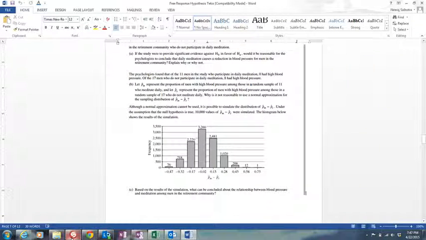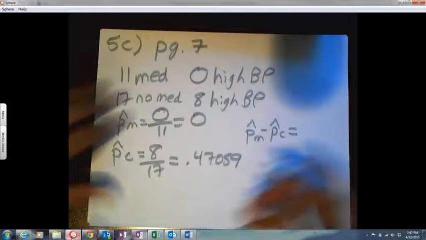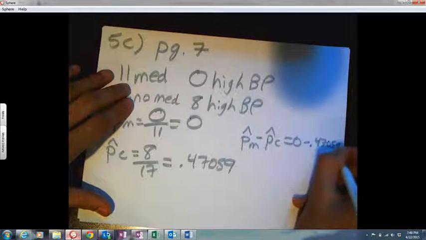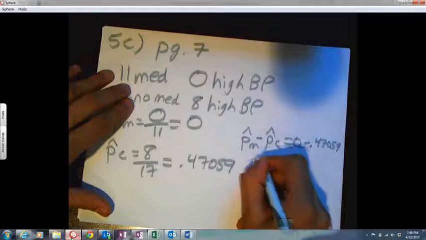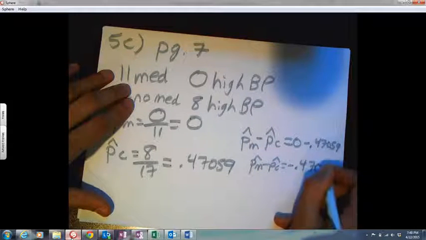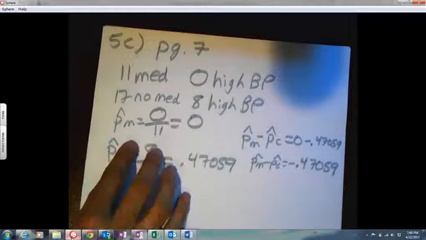Then what do they have? They have a graph of PM minus PC. In our case, PM minus PC is 0 minus 0.47059, so PM minus PC is negative 0.47059. Let's go back to our graph.